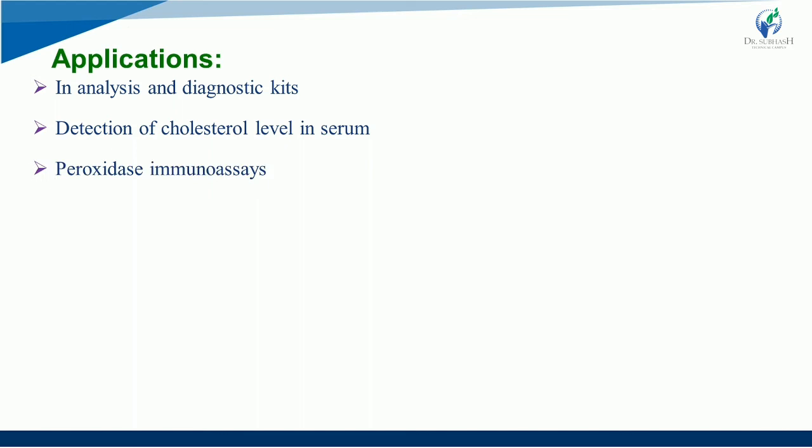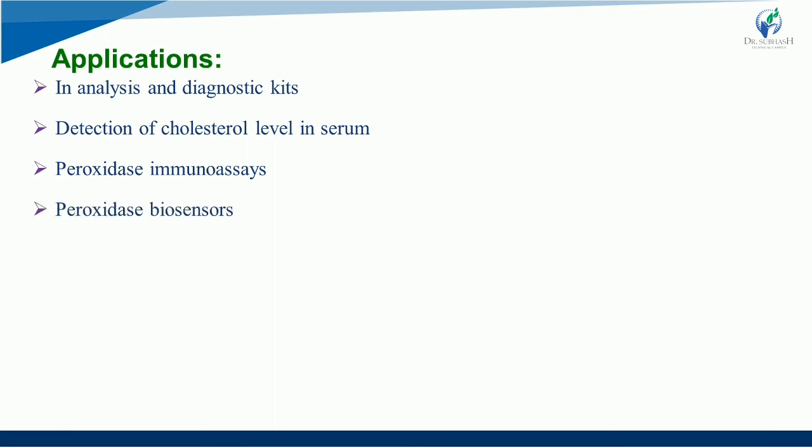Then peroxidase immunoassays. Now immuno, you know about ELISA, right? ELISA is enzyme linked immunosorbent assay. These are the tests that are designed to detect antigens or antibodies by producing an enzyme triggered change of color, right? So peroxidase immunoassays are again important if you want to identify antigen and antibody, right?